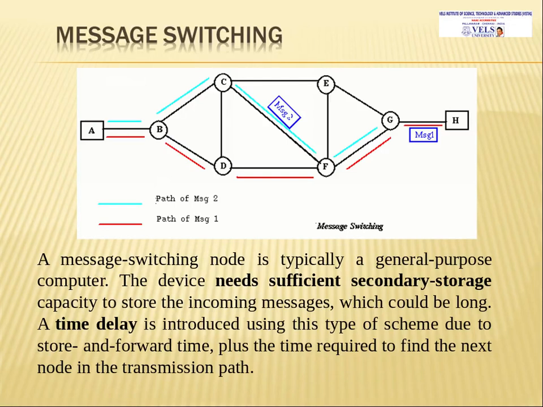A time delay is also introduced in this type of switching, due to store and forward, plus the time required to find the next node for the transmission path. So these are the main things: in message switching, the first is that it needs secondary storage, and the second is the time delay for selecting the next intermediate node and accessing the message.